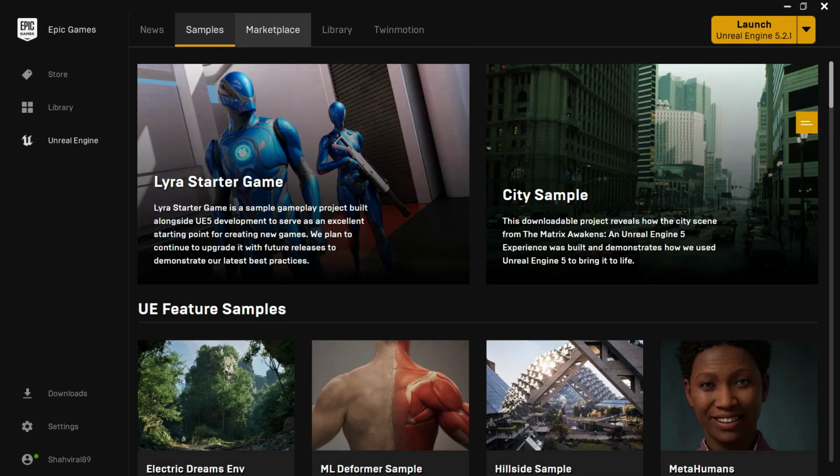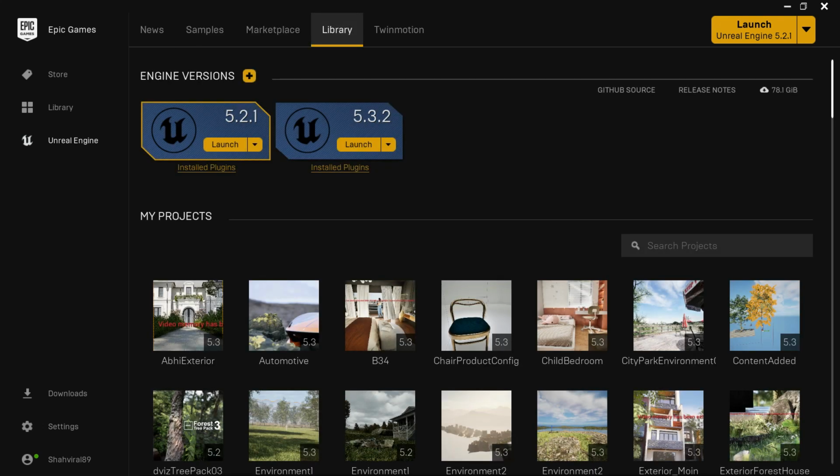Now there is a tab for Marketplace. In Marketplace, you will find content related to Unreal Engine. Then there is Library, and here in Library you will see the Unreal Engine versions that you have installed. If you haven't installed anything, you will not find anything here.